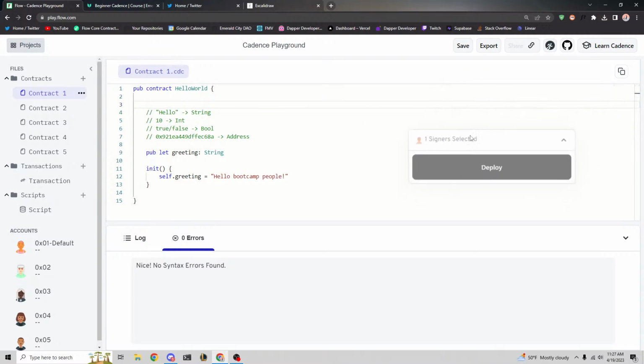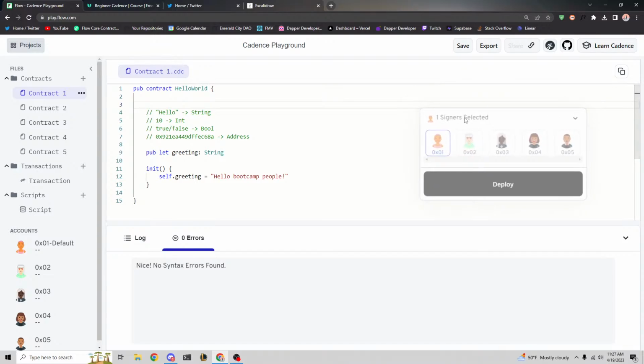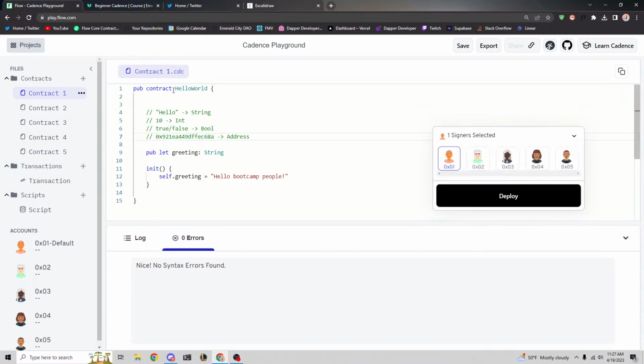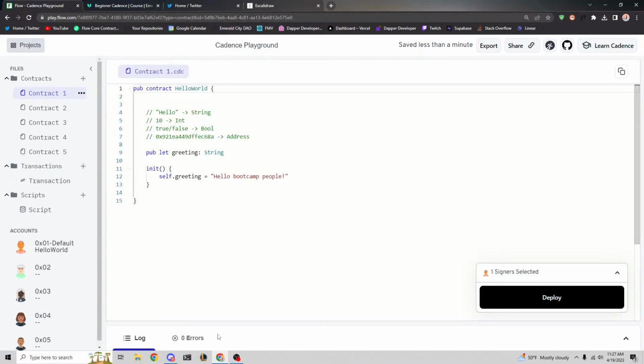So let's go and deploy it. Let's say we want to deploy it to account one. In Cadence world, or in the Flow blockchain world, contracts are deployed to accounts. So for example, this address here could have contracts inside of it if we wanted to, but in this example, we're just going to deploy it to account one. So let's go ahead and deploy, and it looks like it worked.